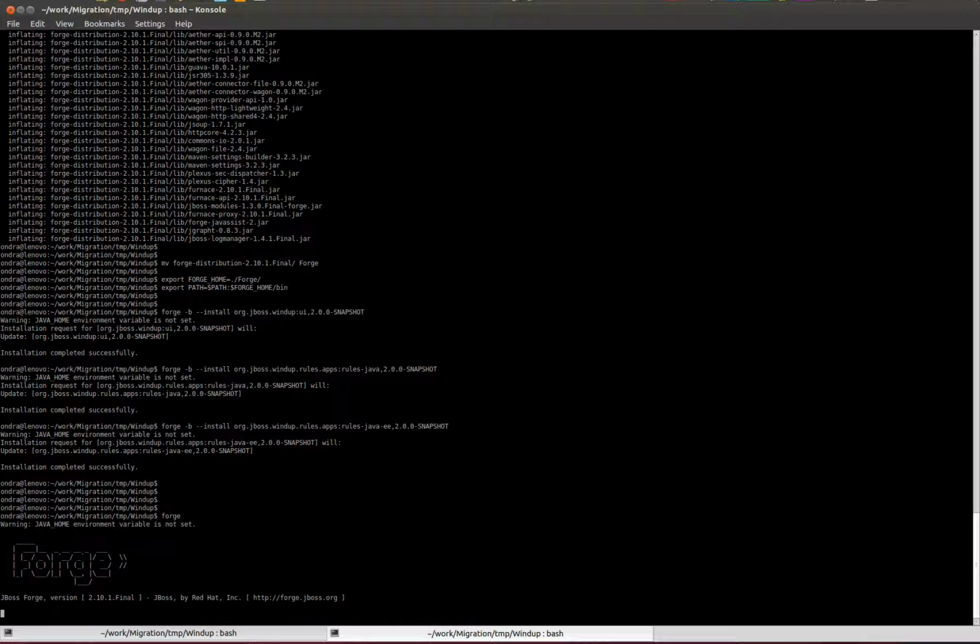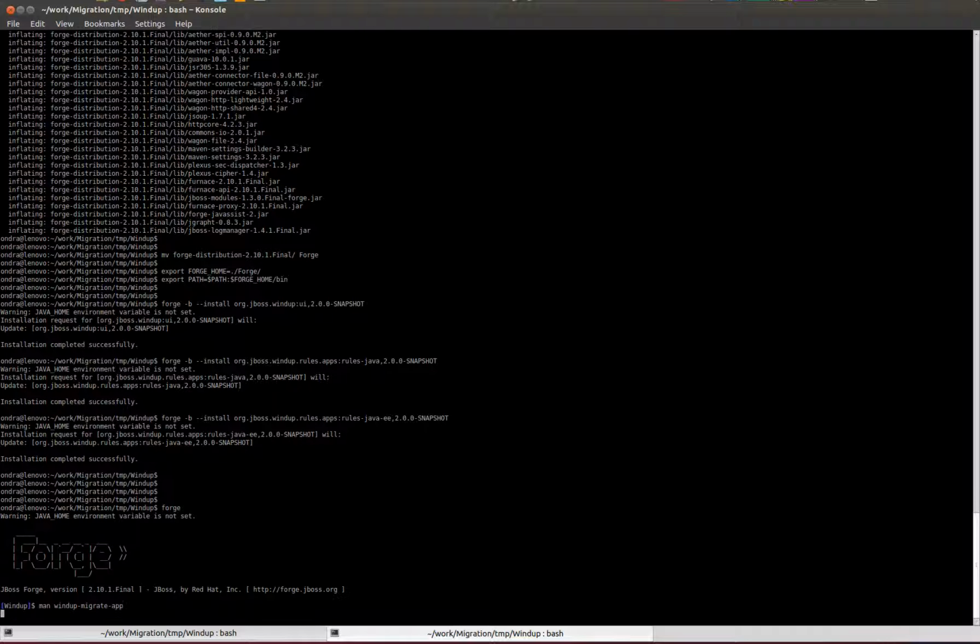In the Forge environment, run the windup-migrate-app action. For information about the parameters, run man windup migrate app.